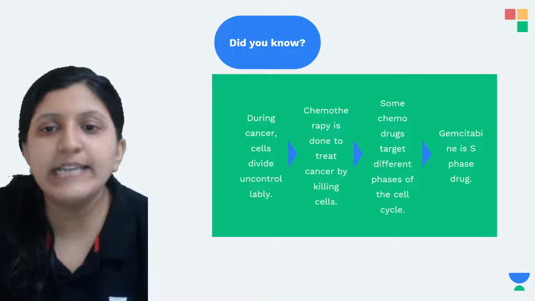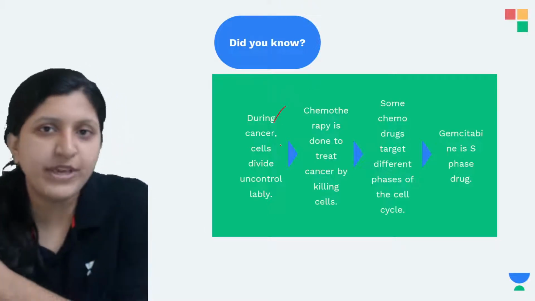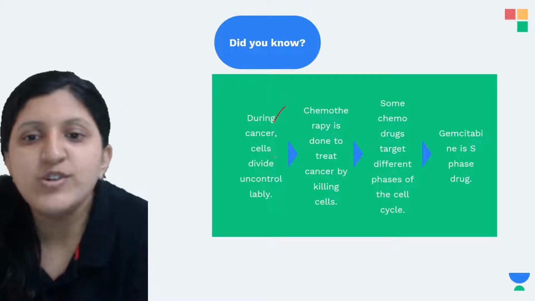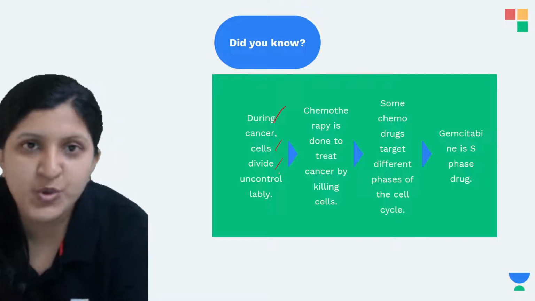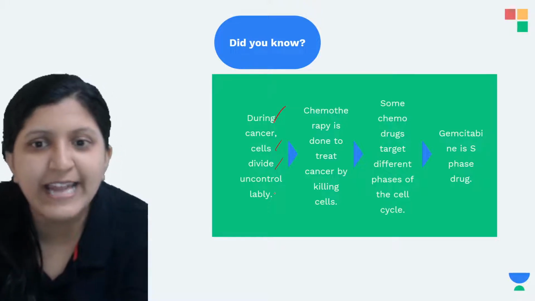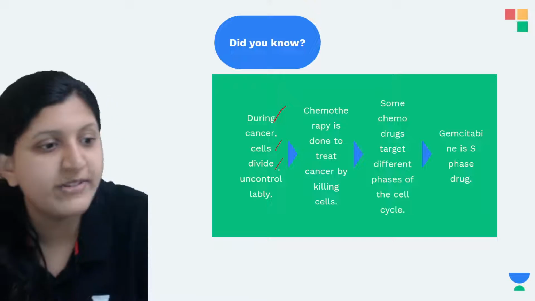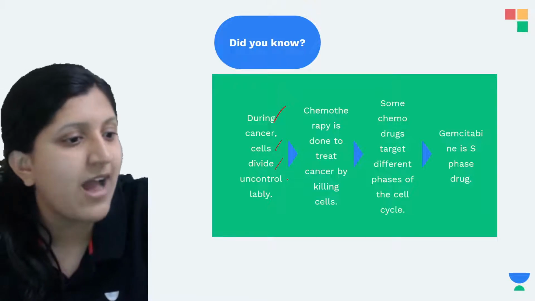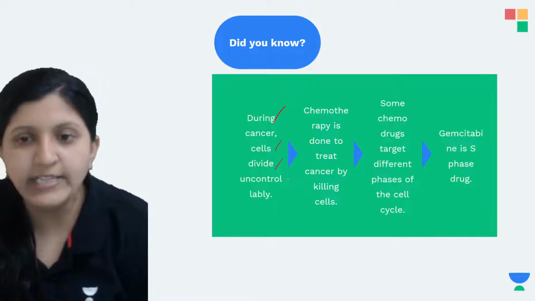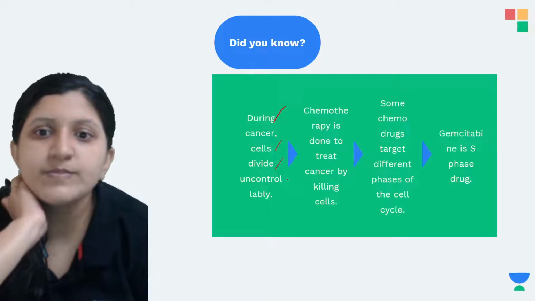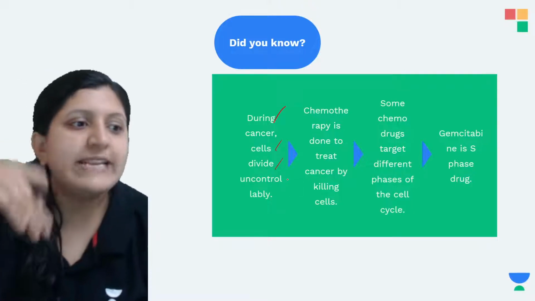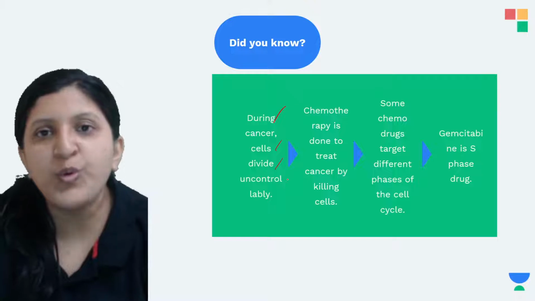This is what happens during cancer. Cells divide uncontrollably. Why do we say it is uncontrollable division? Any idea? It is because they continuously undergo division.